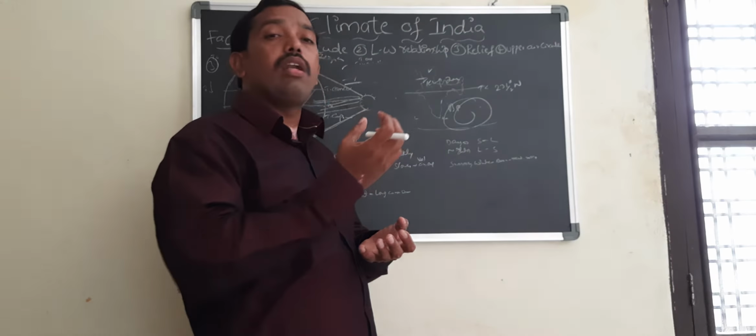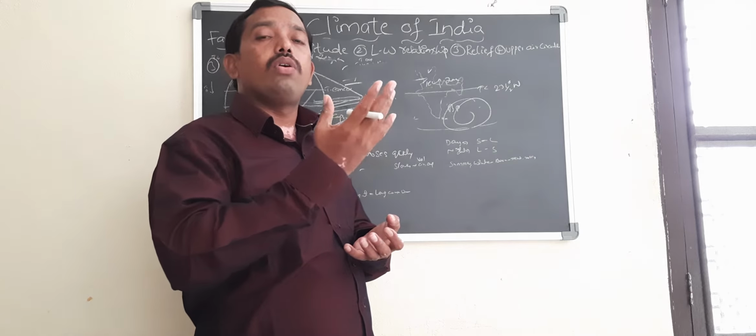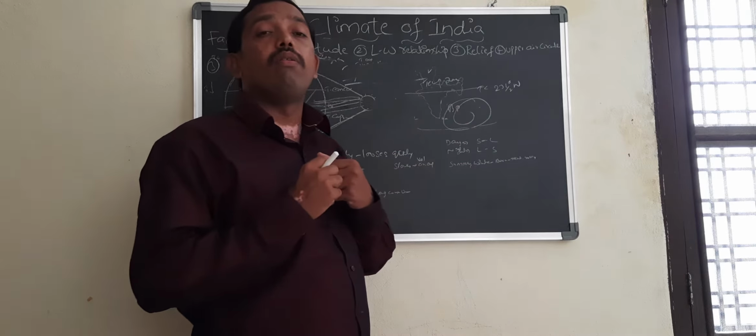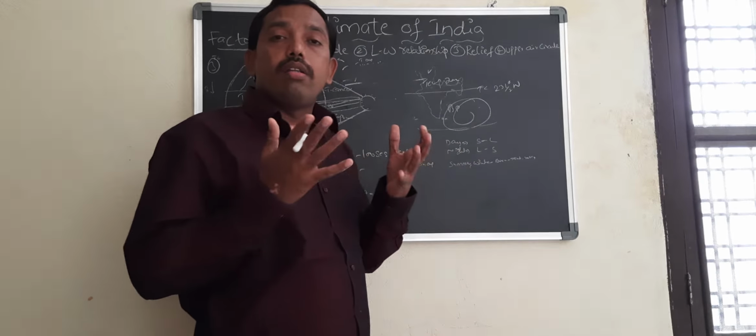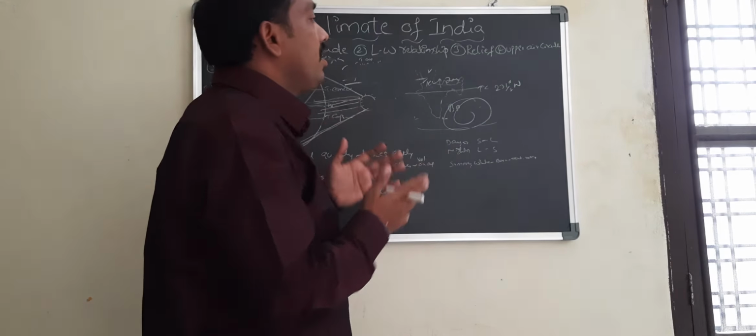So finally by 10, 11, 12, 1, 2 o'clock, there is almost no heat left to give out.